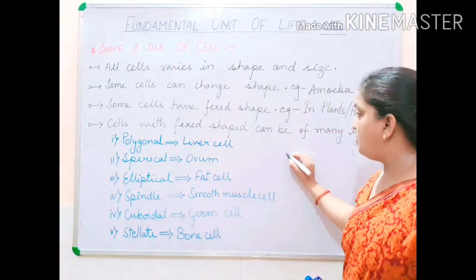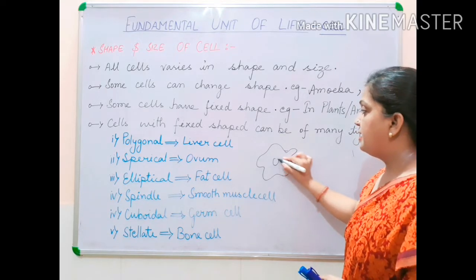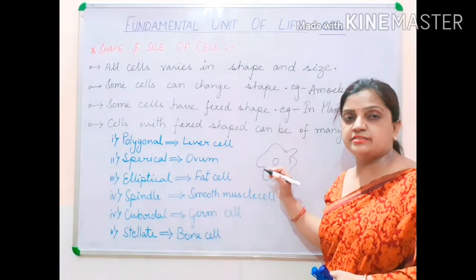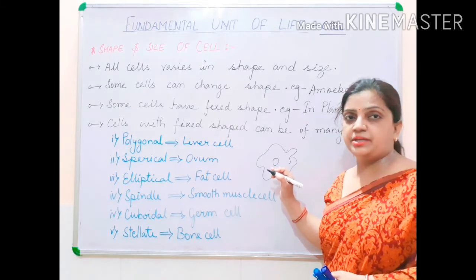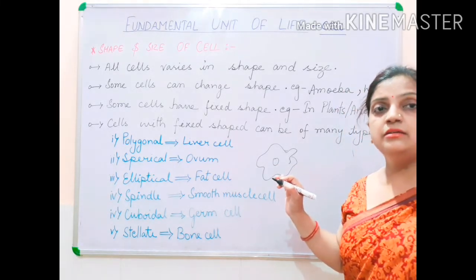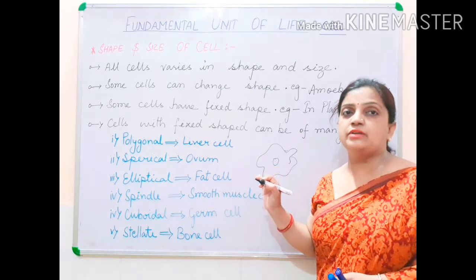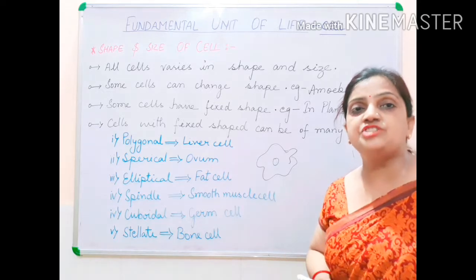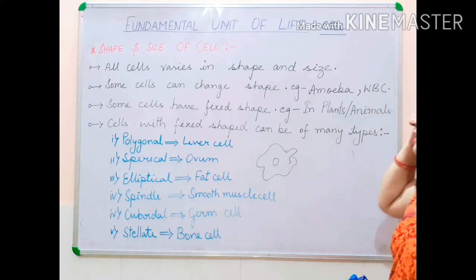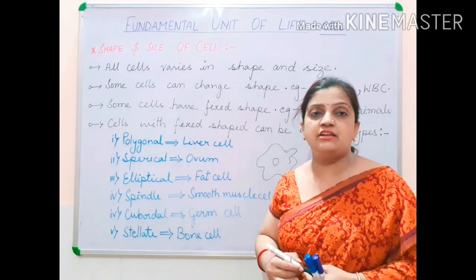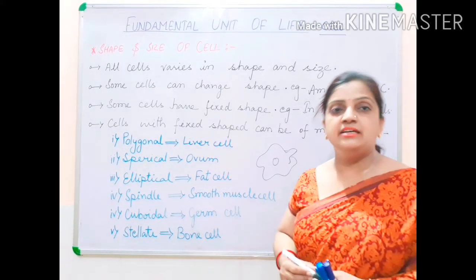If I take the diagram of amoeba, you can see that this is a diagram of amoeba. And children, this shape is not fixed. Amoeba surviving in water keeps on changing its shape. So amoeba, being a unicellular organism, a single cell organism, continuously keeps changing its shape. Similarly, your WBC, white blood cells, is also an example of a cell which does not remain in a fixed shape. It also keeps changing its shape.